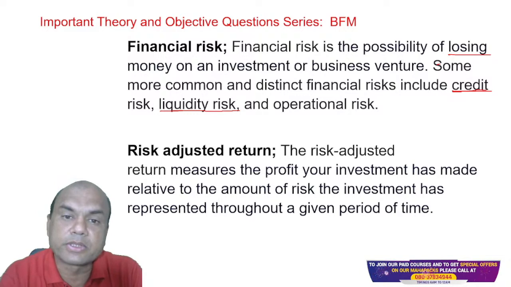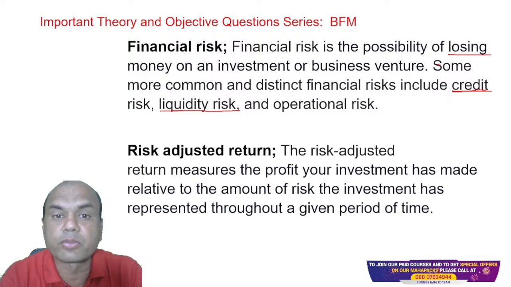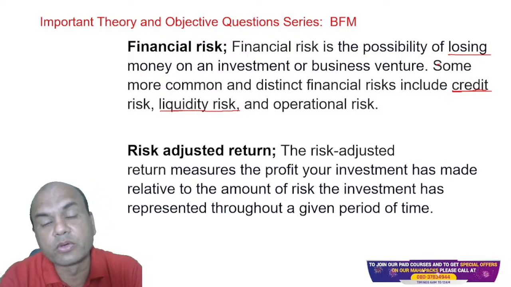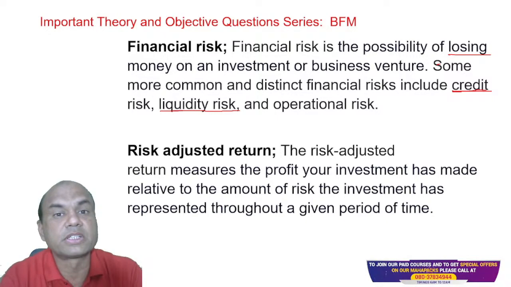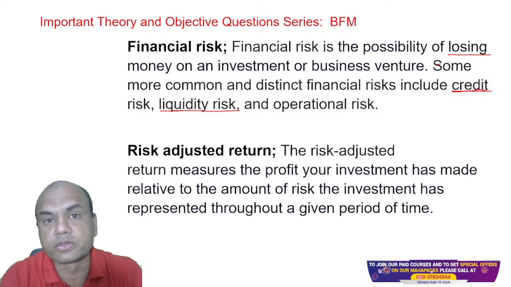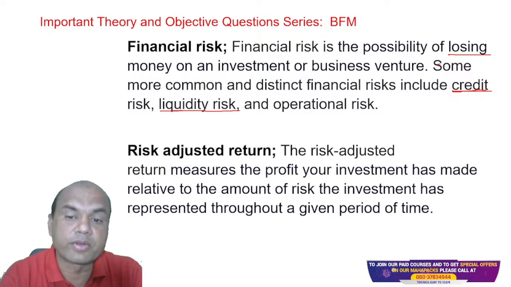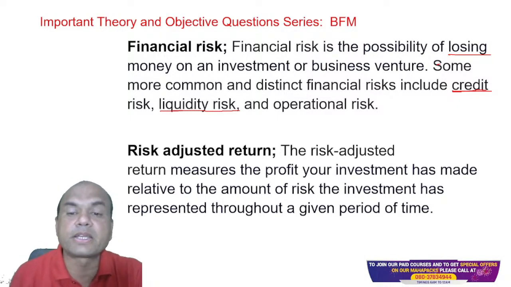If I am having a deposit of rupees 100, I must give the loan up to 70 rupees only. 70% is a good ratio for loans. Okay. So that is liquidity risk. And the next one is operational risk.